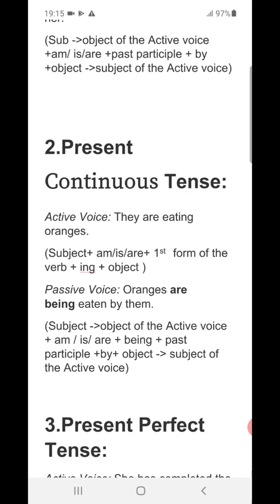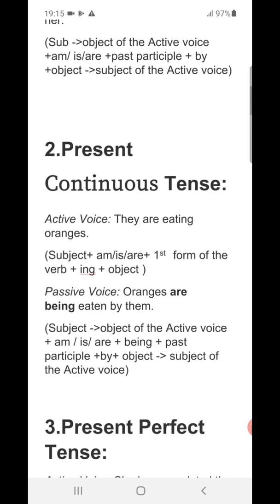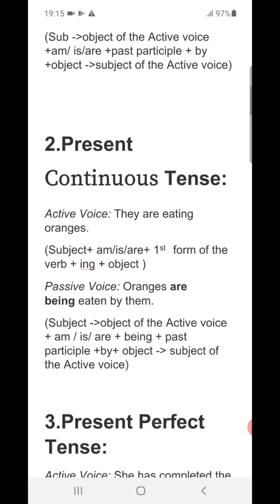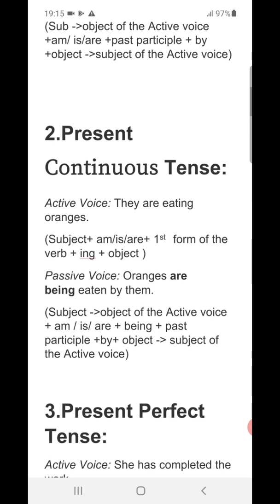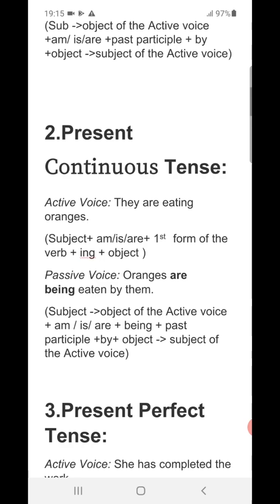Now passive voice. Oranges, so the object of the active voice is turning into the subject of the passive voice. Yes, we have the subject at first. Next, are, since oranges is plural in number.